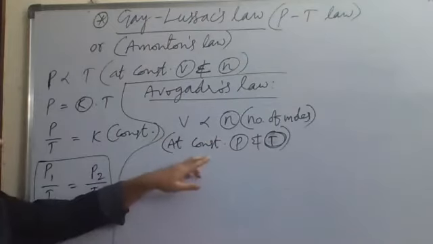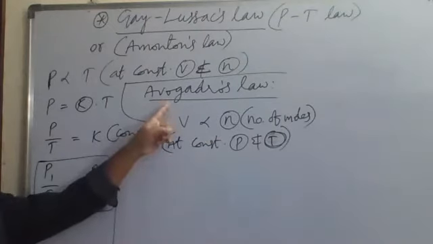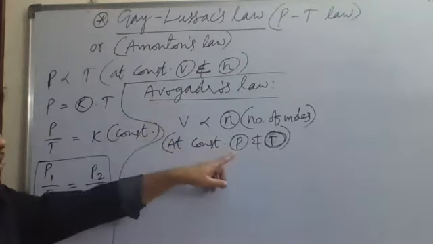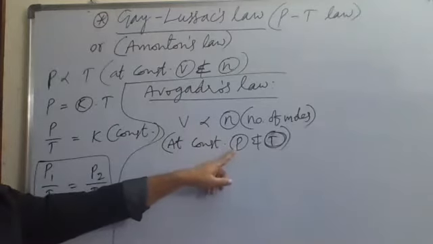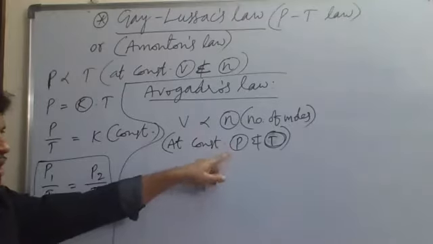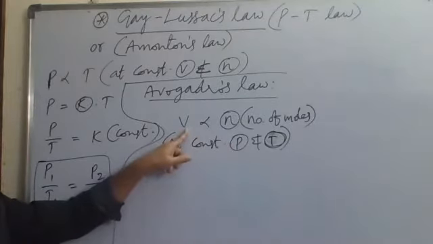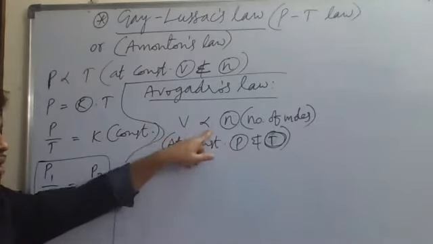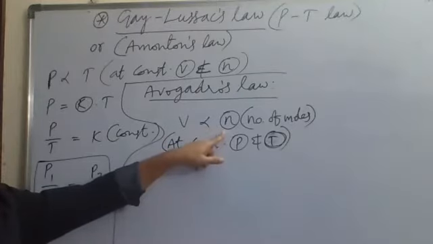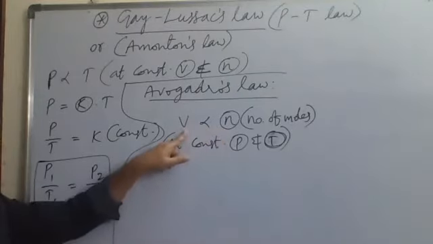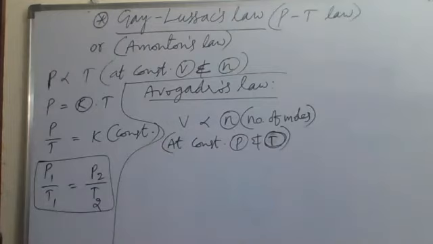So how can we state Avogadro's law? Avogadro's law states that under similar conditions of temperature and pressure, the volume of a gas is directly proportional to the number of moles. The more the number of moles, the more will be the volume of the gas. This is Avogadro's law.